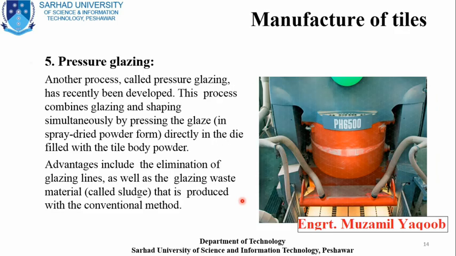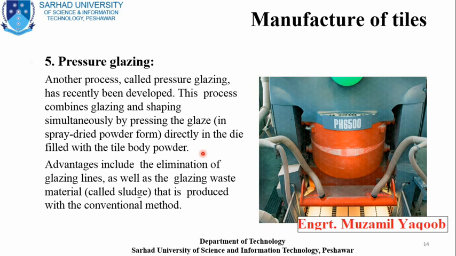Then comes the pressing and glazing stage. In this process we use different types of compression machines to press the tile into the desired shape. And in this process we also do the glazing as well. So this is an advanced process. If you study the previous, older processes, the pressing and glazing were done in separate stages.